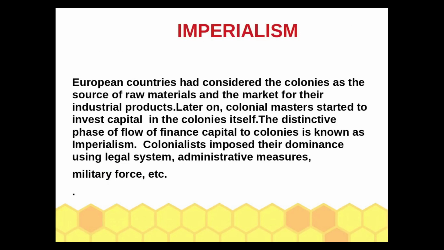What is meant by imperialism? European countries had considered the colonies as the source of raw materials and the market for their industrial products. Later on, colonial masters started to invest capital in the colonies itself. The distinctive phase of flow of financed capital to colonies is known as imperialism. Colonialists imposed their dominance using legal system, administrative measures, military force, etc.